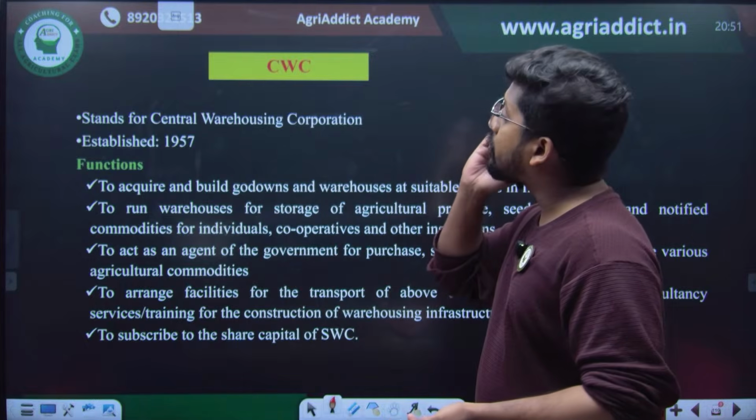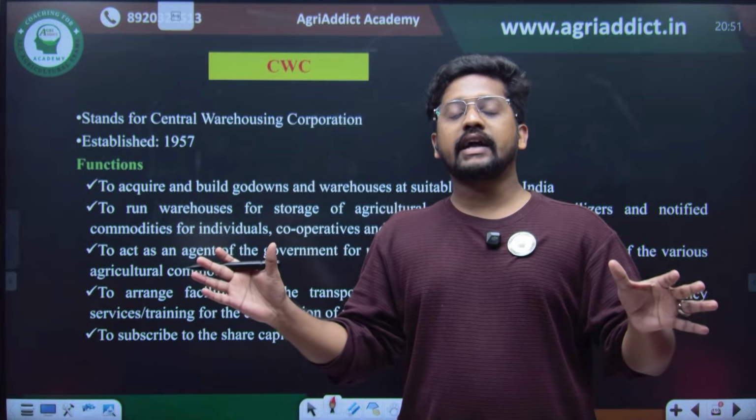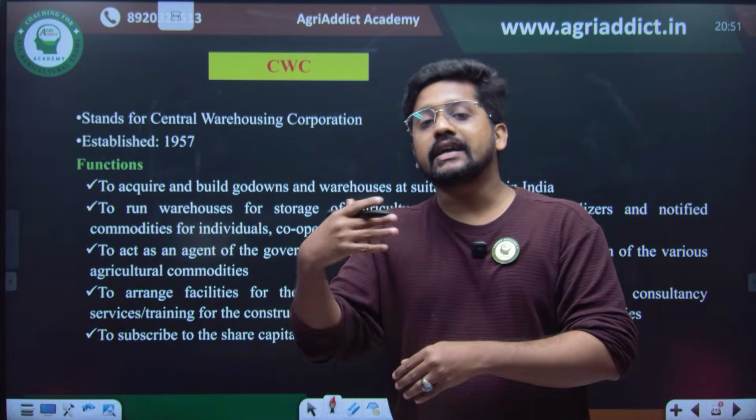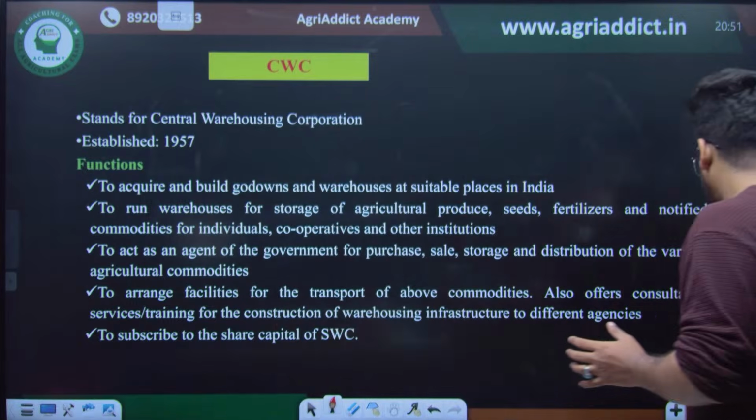So Central Warehousing Corporation and State Warehousing Corporations are central and state bodies to promote the welfare activities among the farmers by giving them the storing facilities such as warehouses to the farmers.